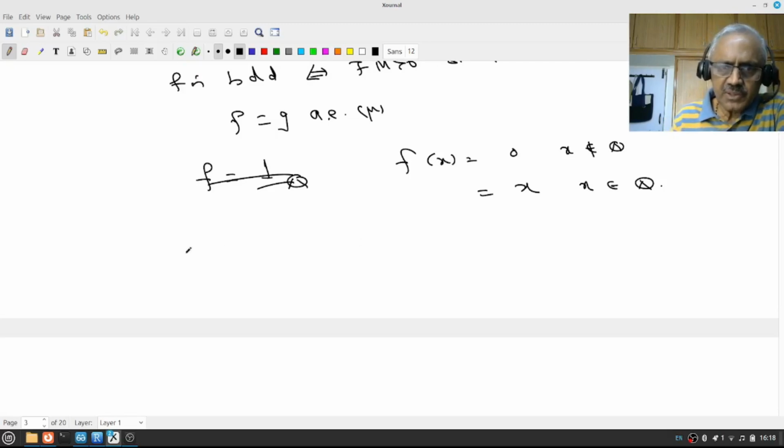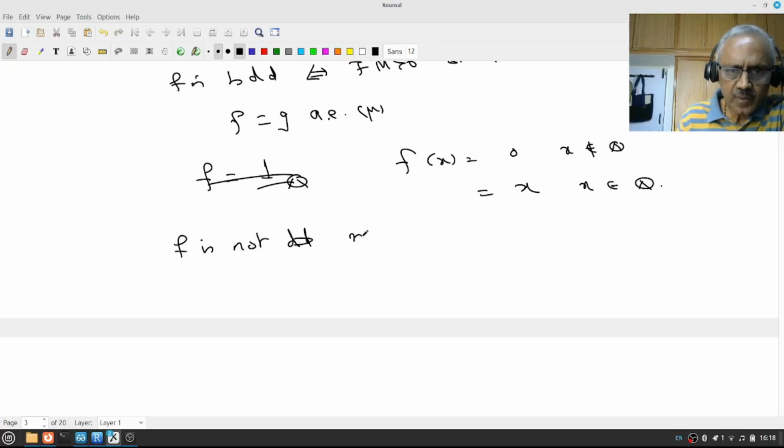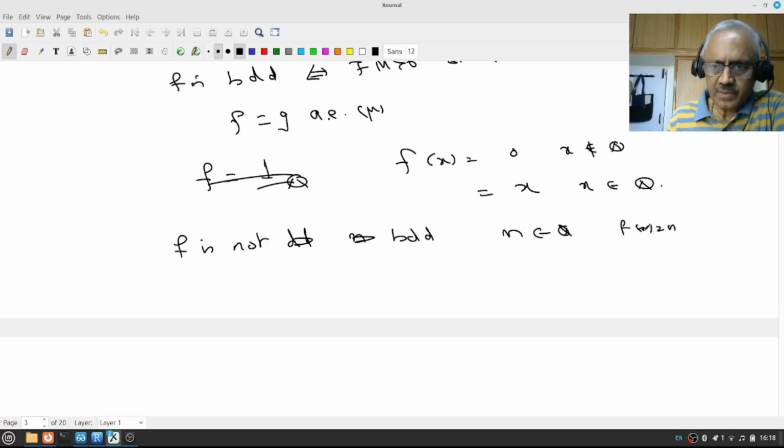Now, do you see that f is not bounded? Because n is in Q, f of n equals n, so as x varies it is not bounded.